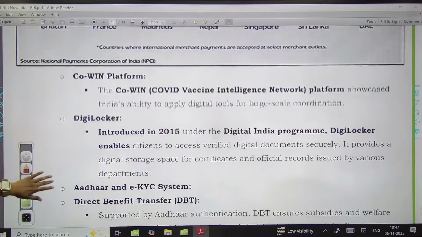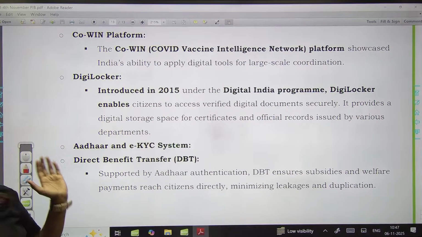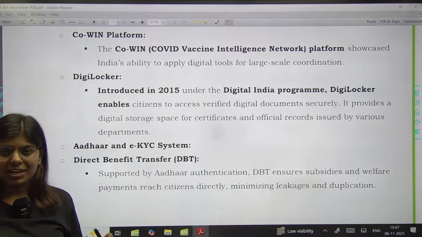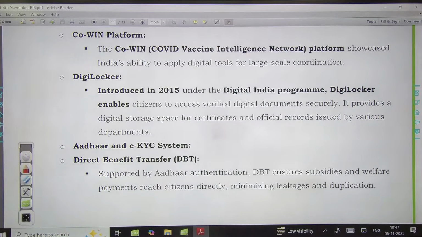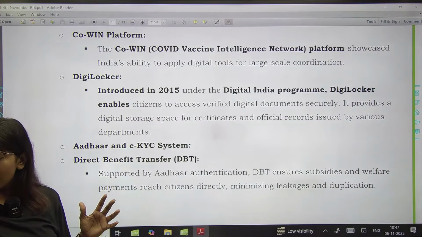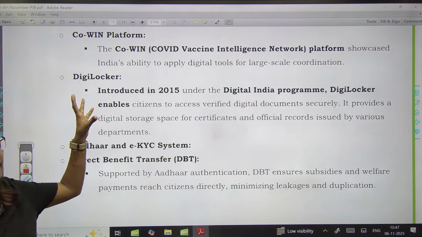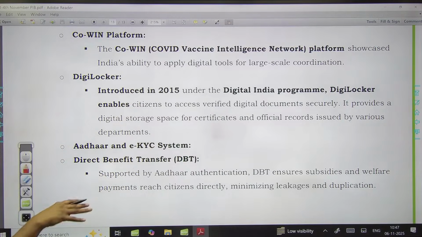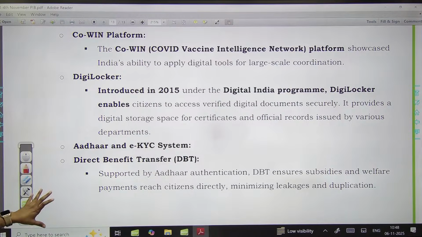Okay, now CoWIN platform, we are also not only thinking about our people with respect to research and development. CoWIN, this COVID vaccine intelligence network platform, has not only helped the people when we were combating COVID-19. We also provided helping hands to our neighboring countries. So that is the CoWIN platform, जो कि digital tools provide करता है या फिर जो vaccination program है उसको और भी ज़्यादा extend करता है. DigiLocker 2015 में launch किया गया था, that provides verified digital documentation. Secure एक system provide किया है, एक digital space provide किया है where you can store your data.